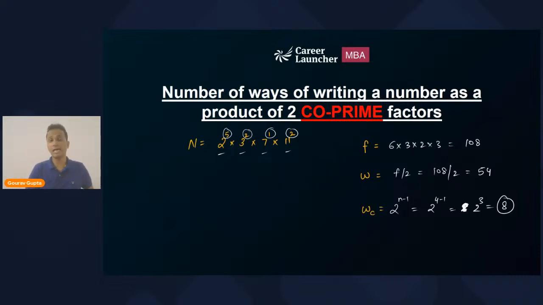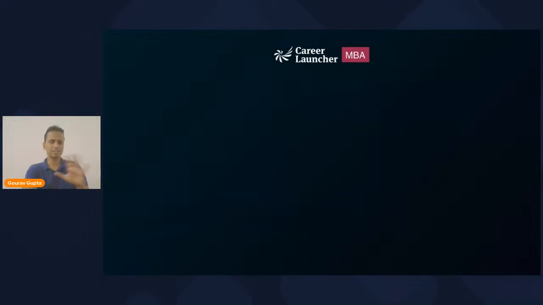I must tell you that the last one, the number of ways of writing a number as the product of two coprime factors, will be used as a lovely concept in the questions of LCM and HCF. We'll be looking at LCM HCF in one of the sessions. Do not worry at all, I'll show you the usage of this formula. Make sure that you are attending every session of number systems. All right, so these are the three concepts, formulas that I wanted to discuss.